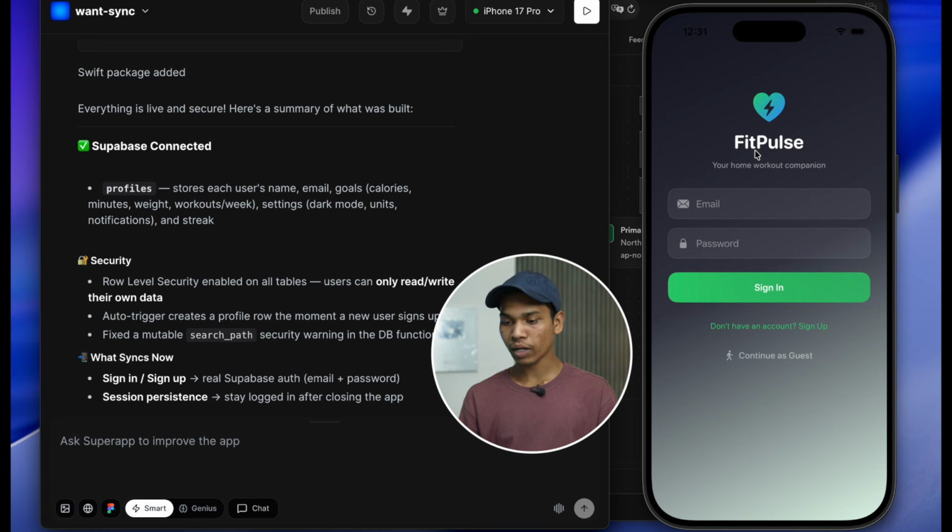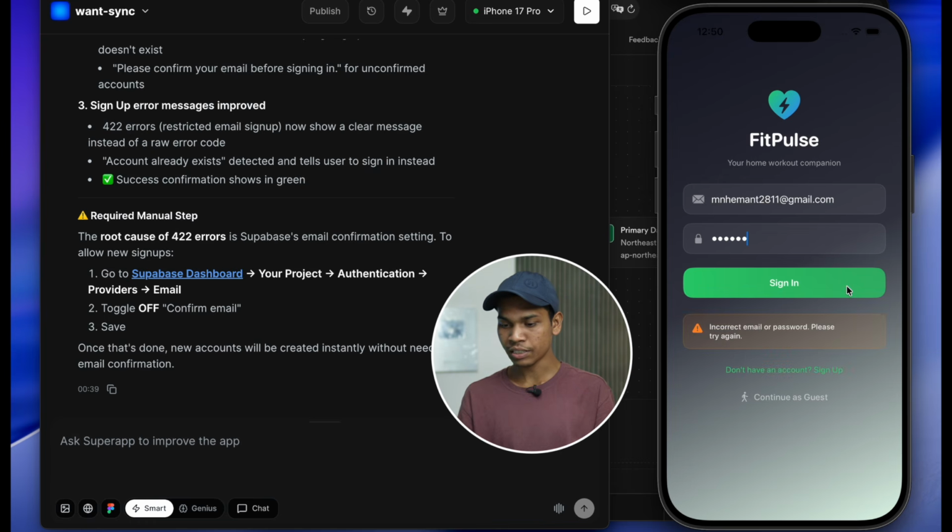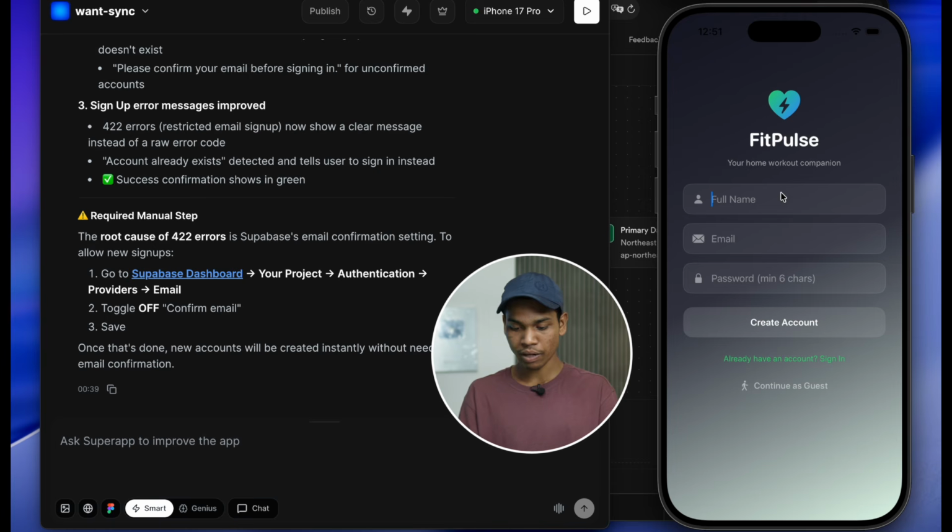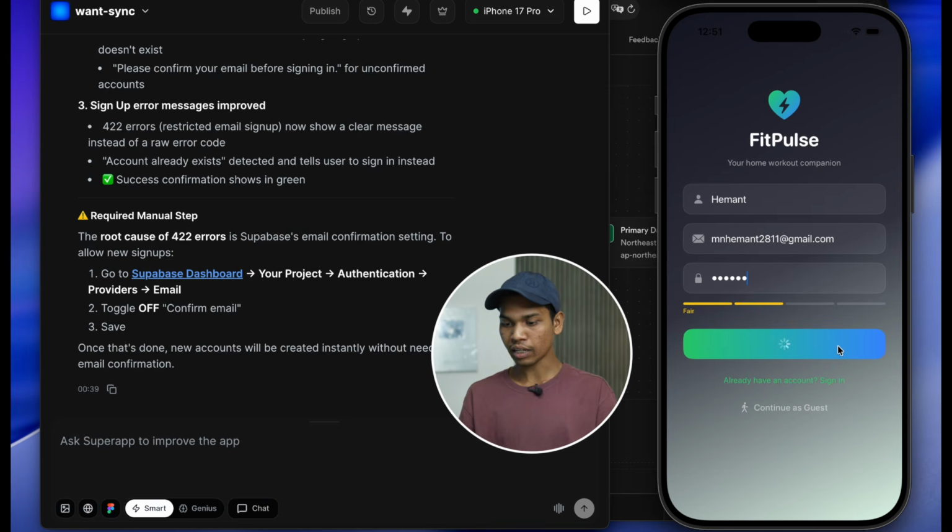So now let's try to add an account here. So I am going to type my email address. So I have not created an account. Let's see what it shows. It says incorrect email or password. Currently there is no account created with this email. So let's go to sign up page, and now I am typing my name, my email address and a password, and then I click on create account.